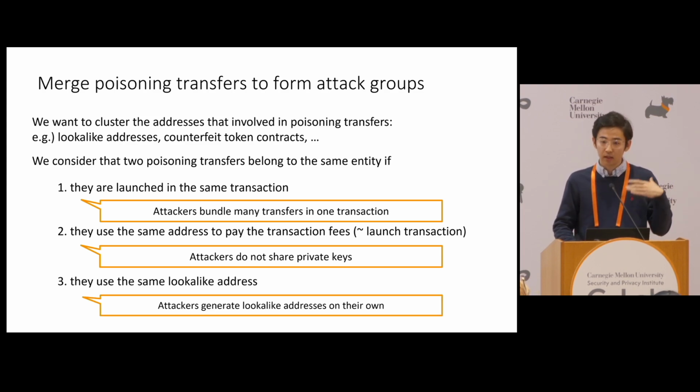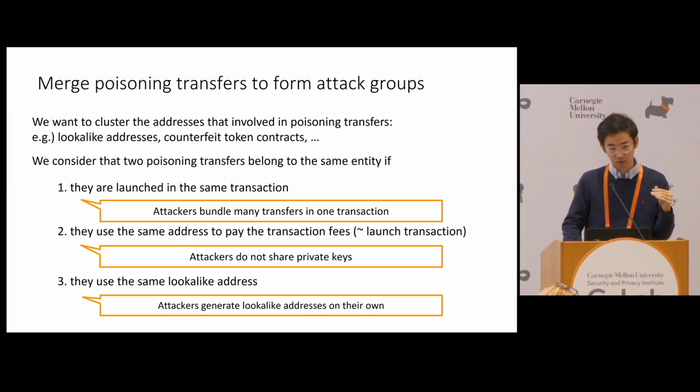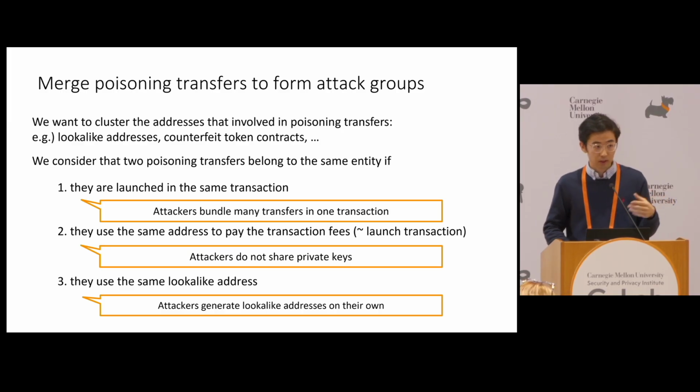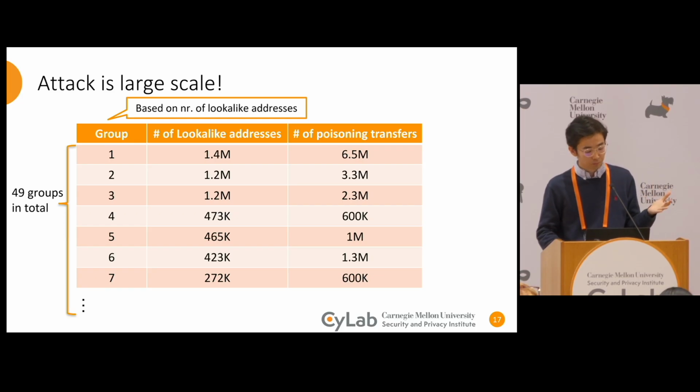This is simply to assume that attackers do not share private keys. And finally, if they use the same lookalike addresses. In the end, they have to extract money from the lookalike addresses to get the assets. So there's no economic incentive to specify other people's lookalike addresses. So we ran this clustering, and we established 49 groups in total.